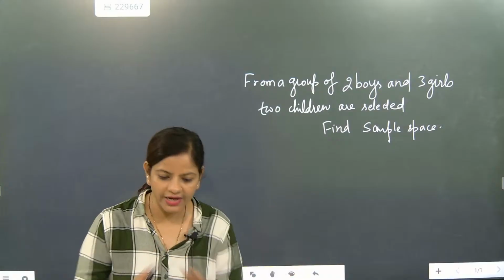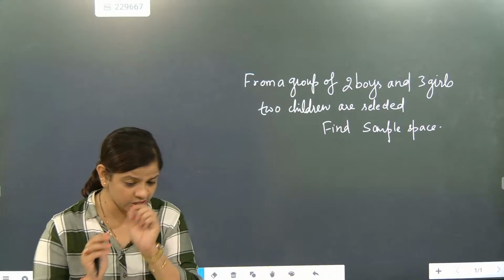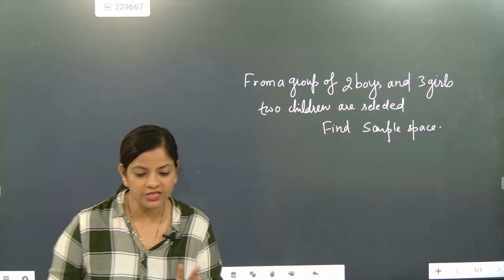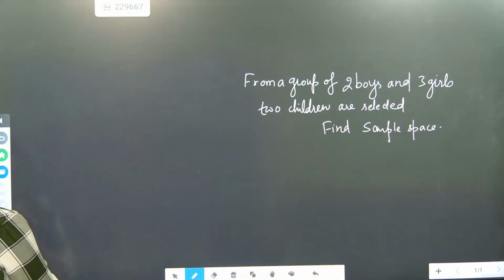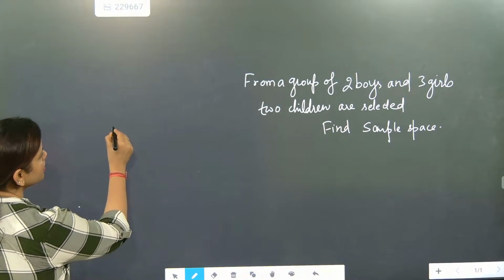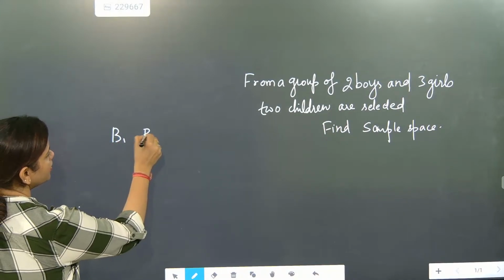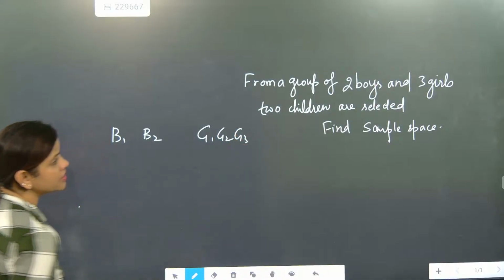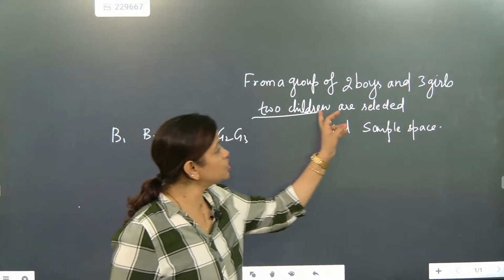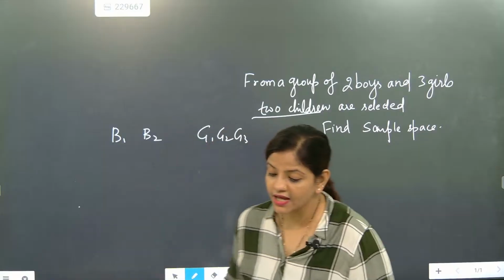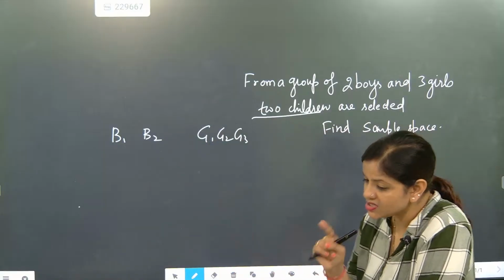Now we are going to write it, Siddharth, but there is one problem. If you check that part, everyone please see how many boys are there, beta. Two boys are there and three girls are there. But here one very dangerous thing is given: they are telling two children are selected. One very important thing is missing here.